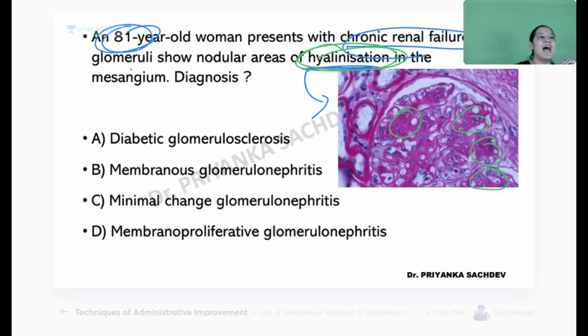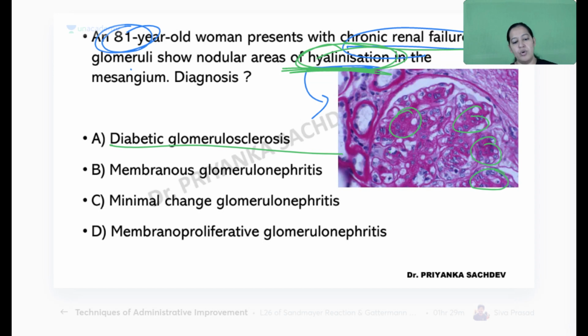So what is the answer? It is diabetic glomerulosclerosis. Only two of you have answered it correctly, Tariq and Vikram. So why it is diabetic? What was the clue in the question? The clue in the question is hyalinization. Chronic renal failure तो बहुतों में होगा, but it is the hyalinization, and you can see it in the image also. The pink color acellular material deposited here and there.